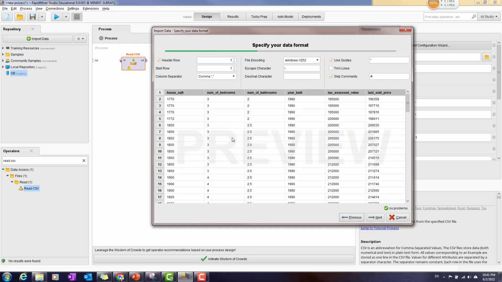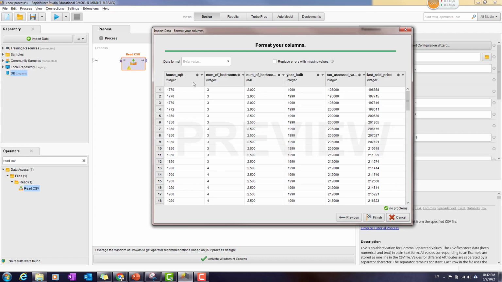This is where you can format your data. If there is no problem with the data, no missing values, it will say there's no problem. Anyway, you can go and change some information ahead a little bit. With me here, I don't have a problem. The separation is good and the data looks good, so I'm going next.